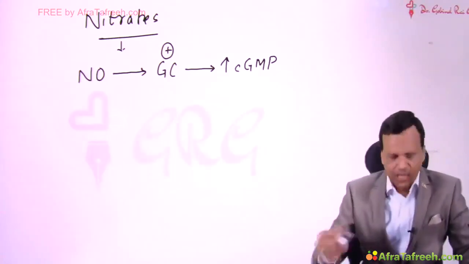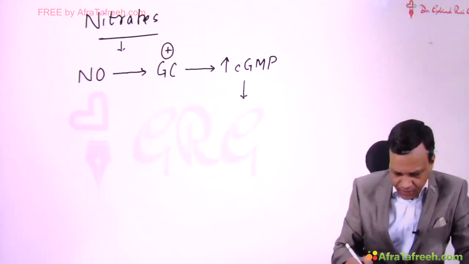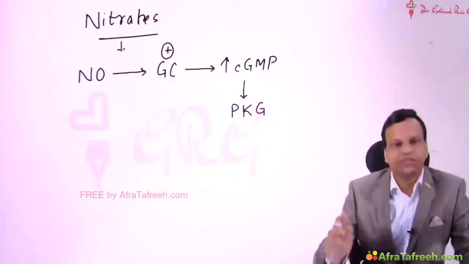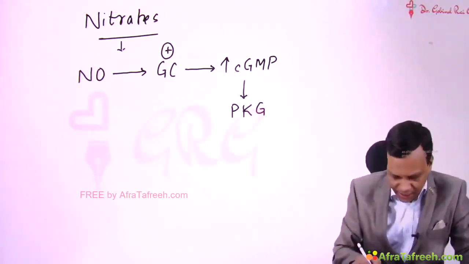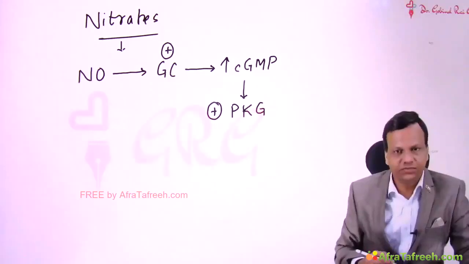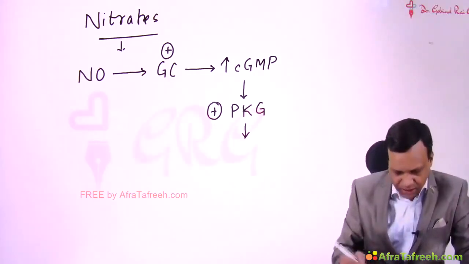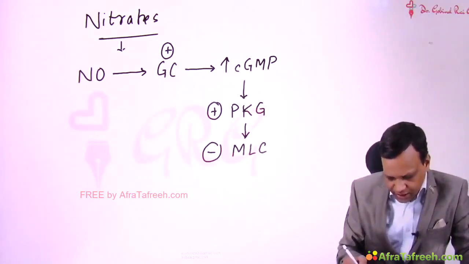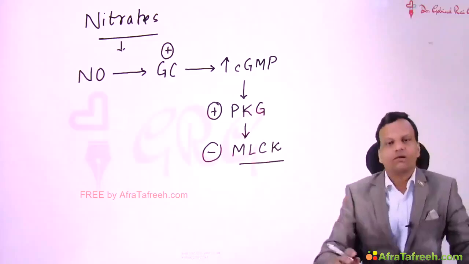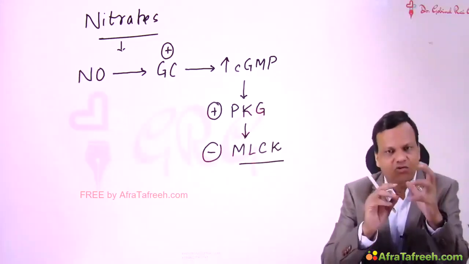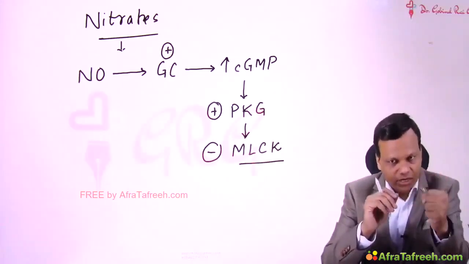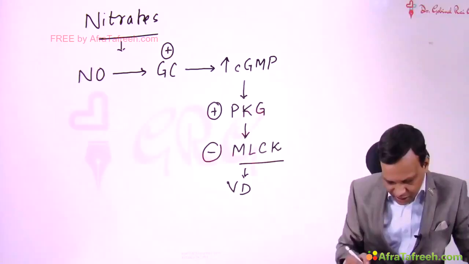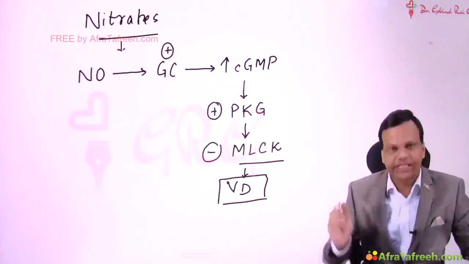Cyclic GMP will activate a protein kinase known as protein kinase G, and this protein kinase G inhibits the action of myosin light chain kinase. Myosin light chain kinase is required for smooth muscle contraction. So when this is inhibited, there will be smooth muscle relaxation, which results in vasodilation.